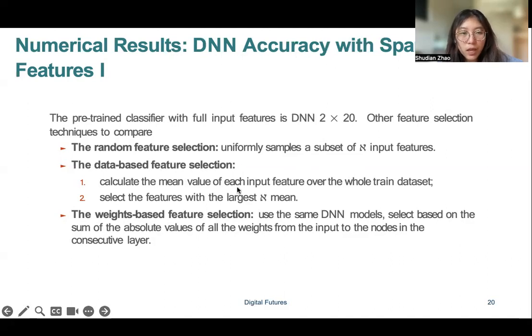In this case, we prefer to choose pixels whose features have a higher value over the whole training data set. The third is the weight-based feature selection, where we also need the pre-trained model, and we select features where the sum of the absolute values of the weights from the first layer across the whole data set is higher.